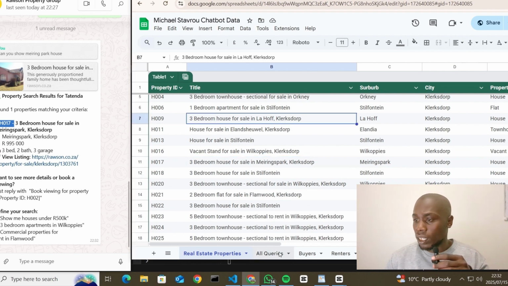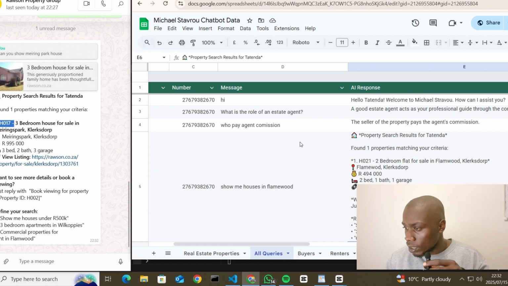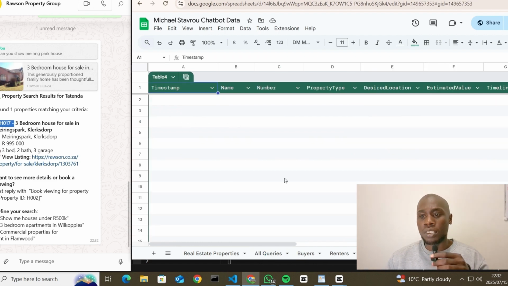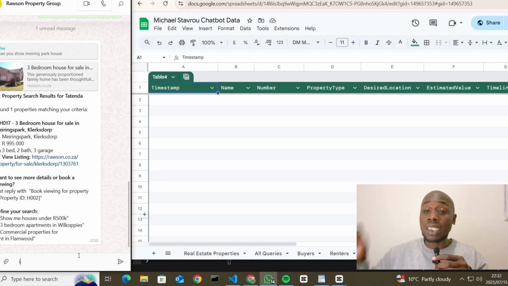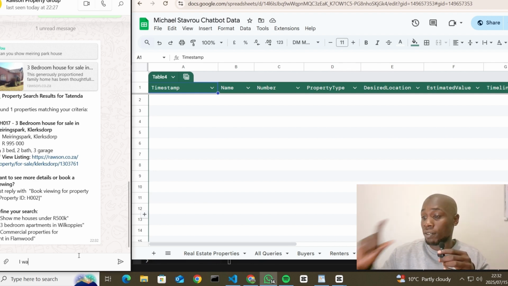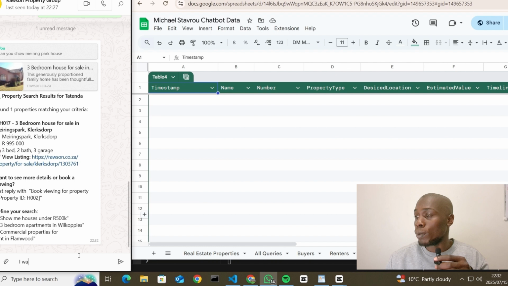So when we come here, we want to see a house in Marines Park. There is a 3-bedroom house which is H017. So you cannot make this up. This is in real time. It reads the Google Sheet, guys. This is very, very important. So we want to buy this house in Laof. As we can see, the queries are working.